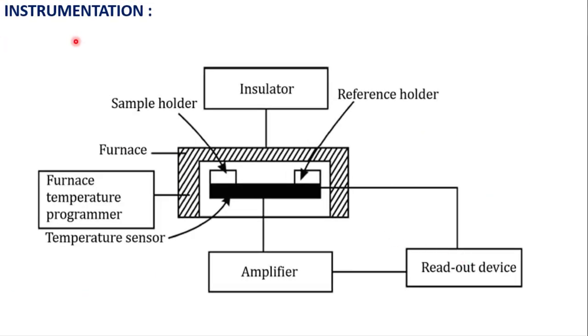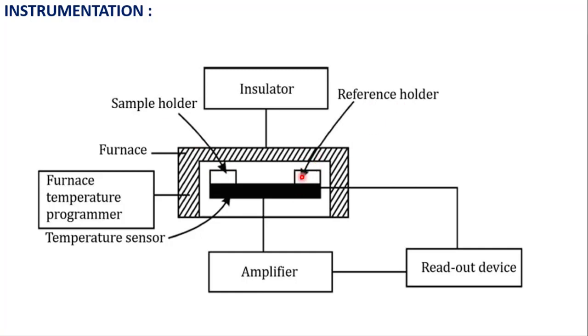Next one, instrumentation. This is the block diagram for differential thermal analysis. This is the furnace. The furnace consists of two chambers. One is the sample holder, another one is the reference holder.